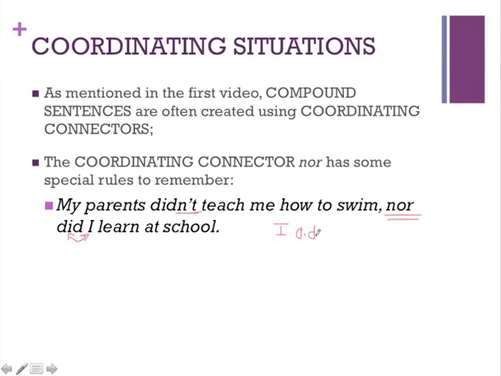Why would we move that particular idea? Well, that's because the not is being replaced. So instead of saying, my parents didn't teach me how to swim, nor I didn't learn at school, the not is actually being replaced in the second part by the word nor.